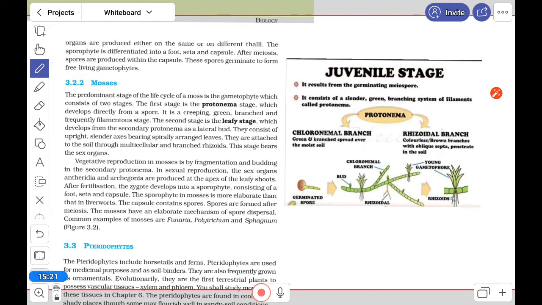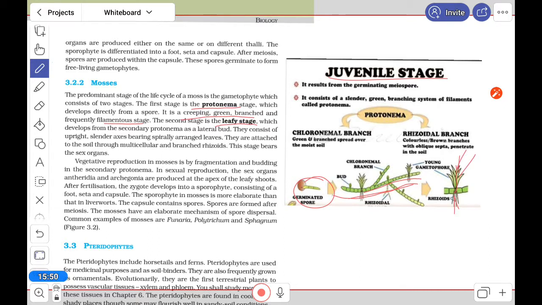In moss, it is already told that the stages are the protonema and the leafy stage. You can see these juvenile stages in the moss. When the spore germinates, look at here, this is the protonema stage. What is it? It is creeping, green, branched and filamentous. After that, from it the rhizoids will form and the leafy stage will start.